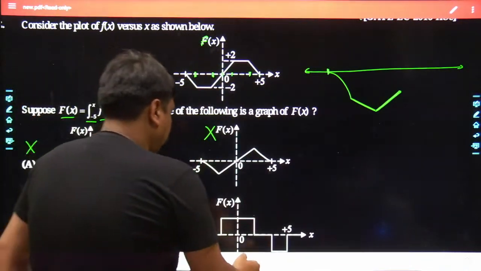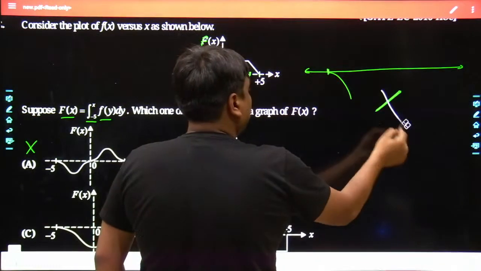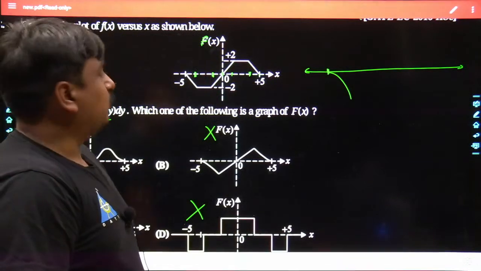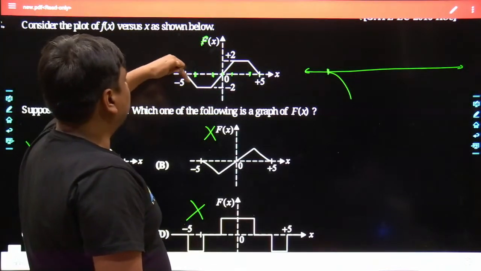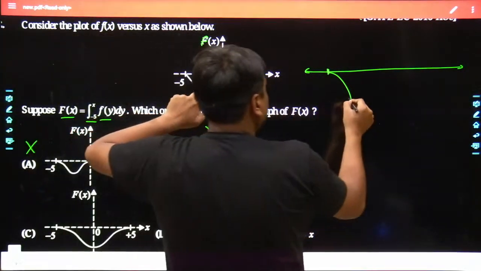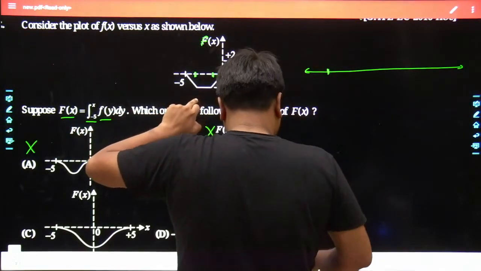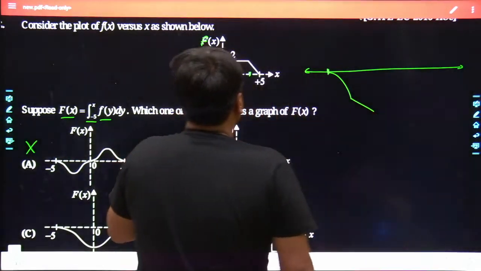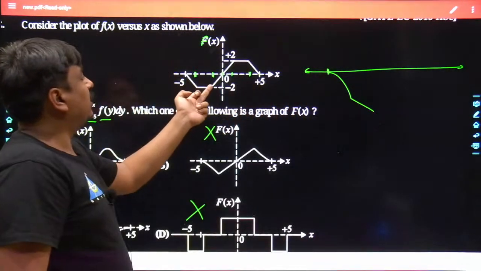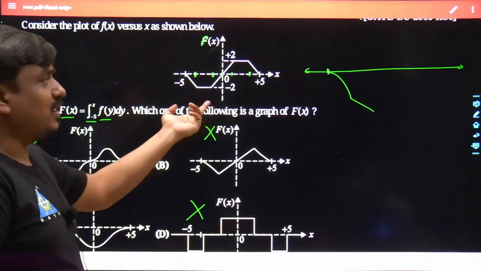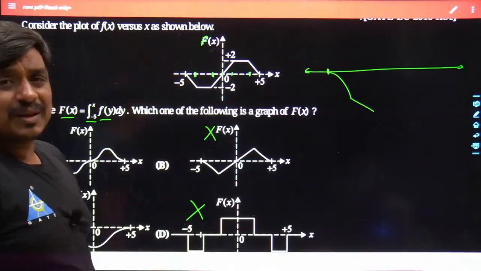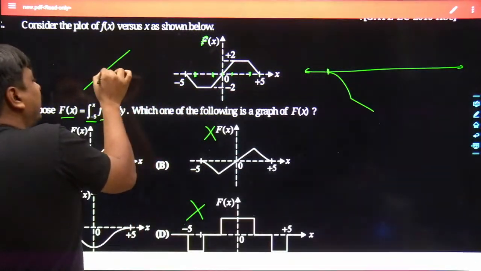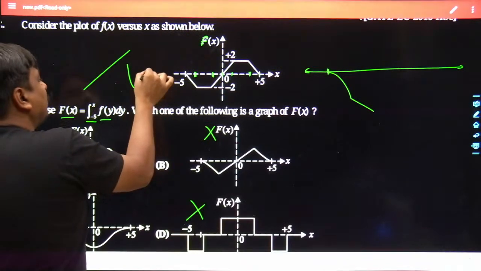So exactly how the curve would look like, that goes to you guys. Here it would be parabolic. Here it would be a straight line with a negative slope. Here it becomes a parabola because it has been a straight line. No, here it would be a parabola. Which type of parabola would it be? As it had a positive slope, once you take it into integration, definitely it would be an upward facing parabola.